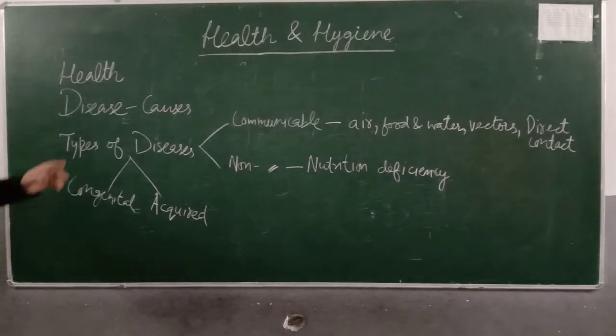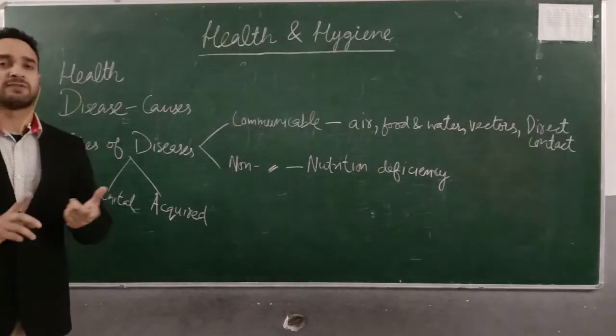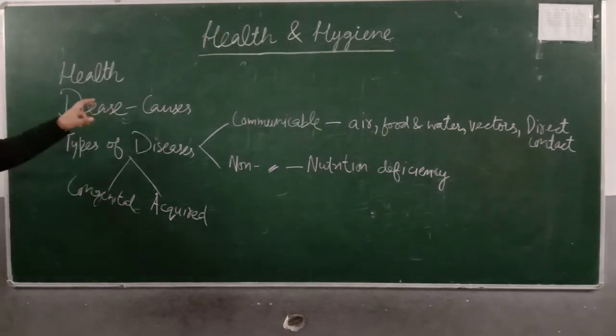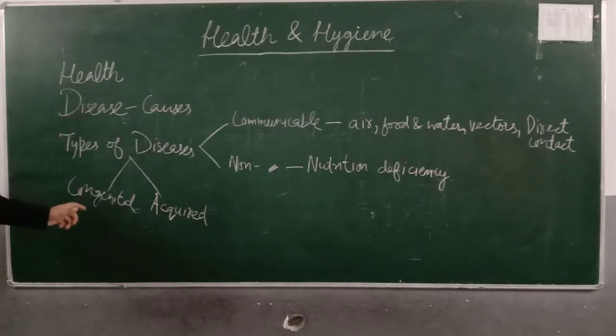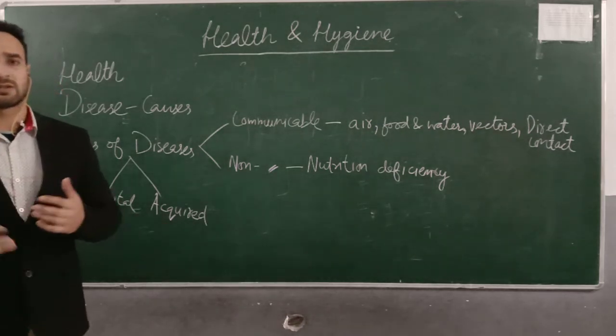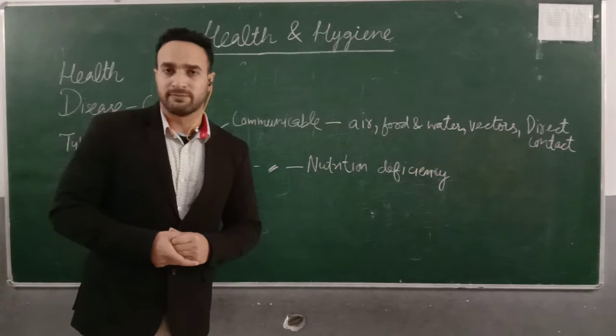Let me rewind. Sorry. Health is a state of complete physical, mental, and social well-being, and any deviation from health is called a disease. Diseases are of two kinds: congenital and acquired. Congenital diseases are present since our birth, and acquired diseases we develop during the course of our life.